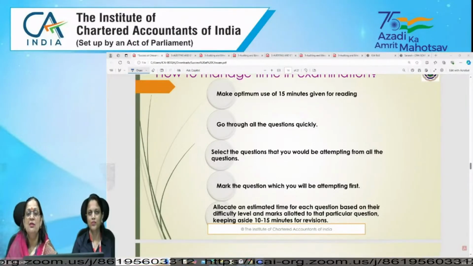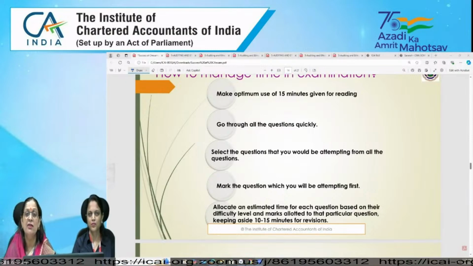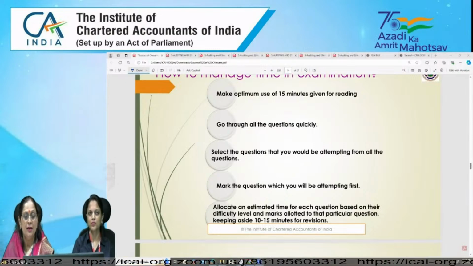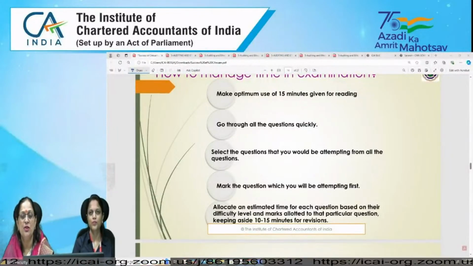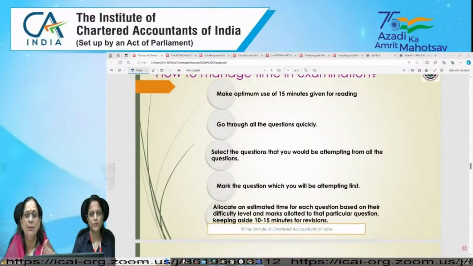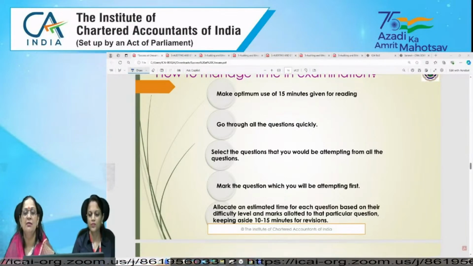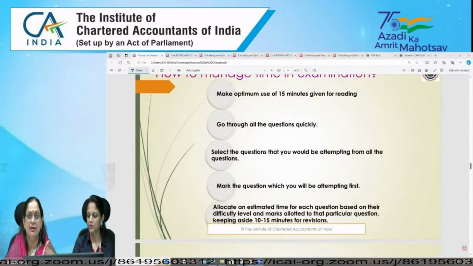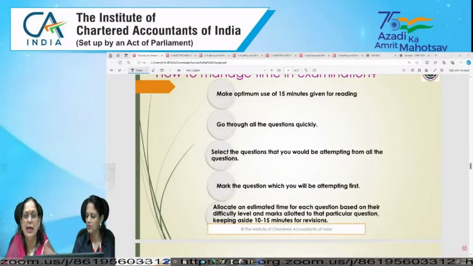The paper is always a balanced one. It will never be very easy or very difficult. Sometimes the language of the questions is difficult or tricky, but when you are calm and composed and you read the question twice or thrice, you will be able to understand the requirement of the question and you will definitely be able to give the required answer. So it is very, very important that you read the question and don't panic.